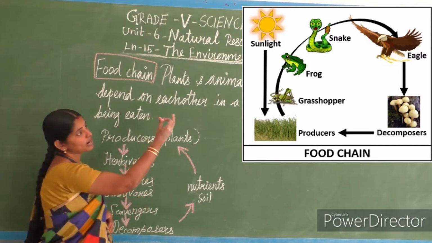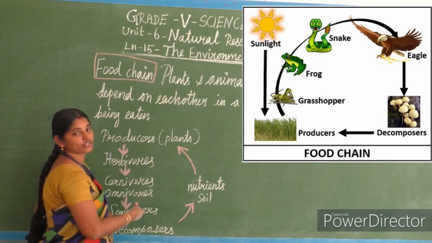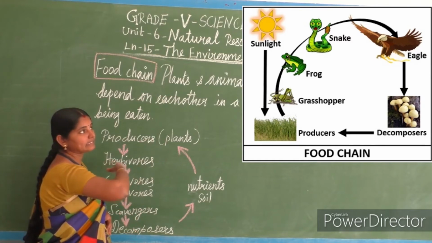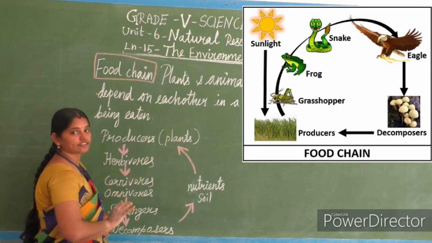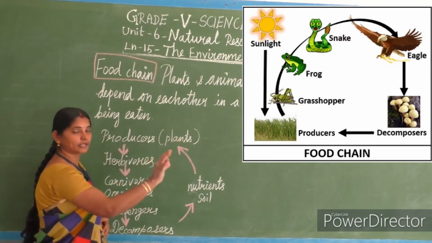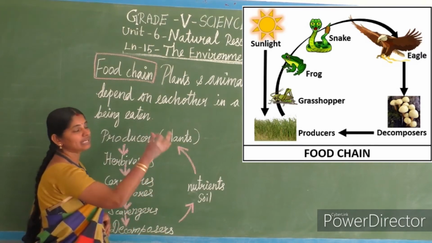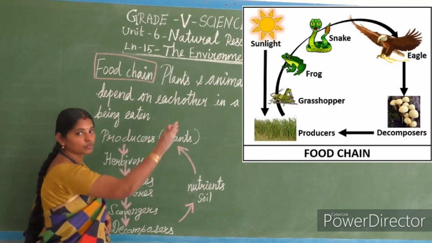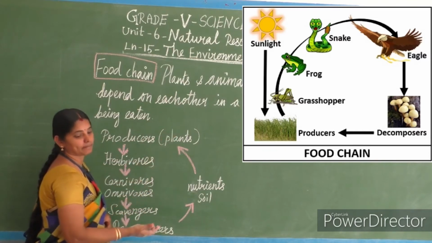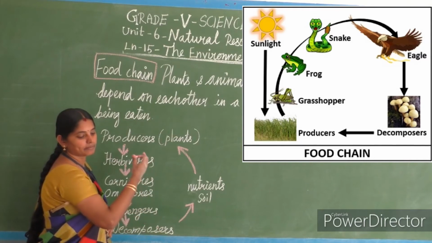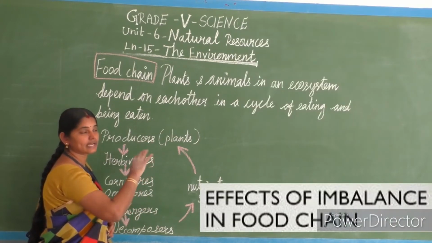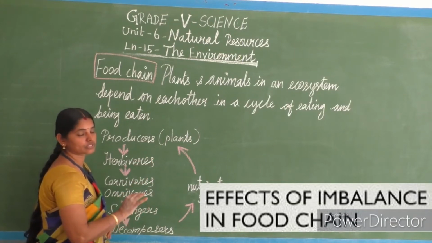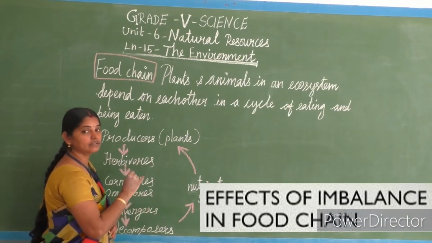If any one animal is removed from the food chain, what will happen? If I completely catch all the snakes in a particular region, what will happen? If any one group is removed from the food chain, what will happen? So that is a balance in nature. Will any imbalance happen in nature? That thing we are going to see now. Balance in nature.